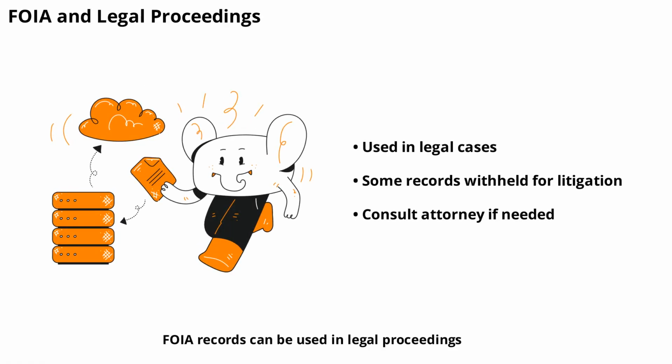FOIA records can be used in legal proceedings, such as lawsuits or administrative hearings. However, some records may be withheld if they relate to ongoing litigation. If you need records for a legal case, be sure to specify this in your request and consult with an attorney if needed.